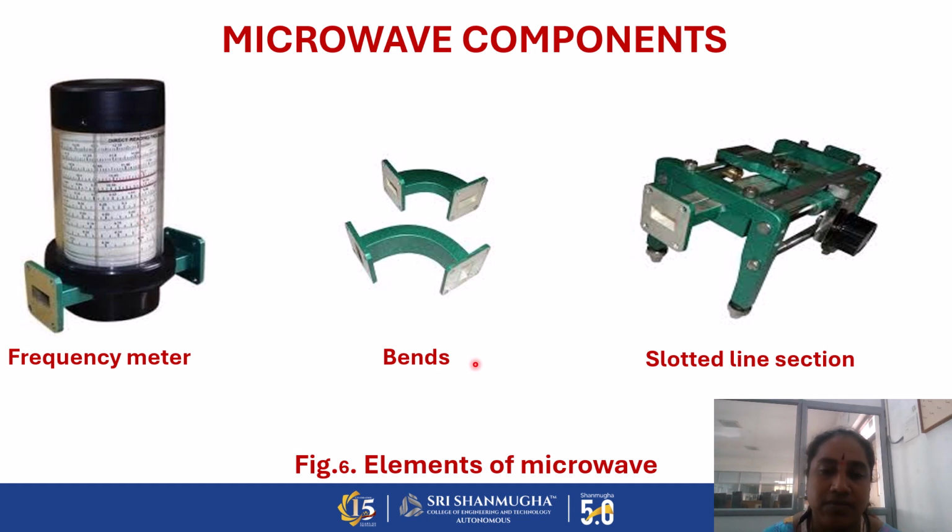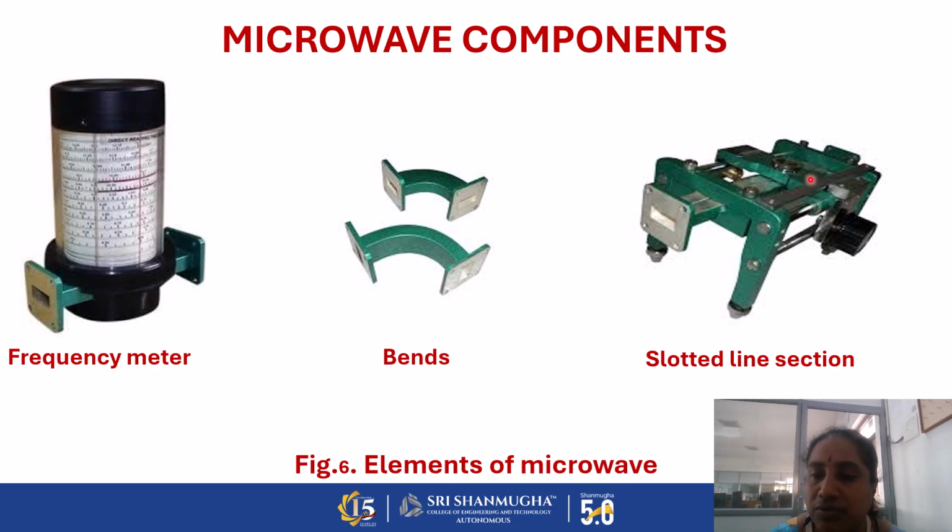And next one, bends. So a bend is mainly used for altering the direction of the electromagnetic waves. We are using the bend type of microwave component in various applications. And slotted line section. By using the slotted line section, we can connect the probe in this dual probe, and we can take the output measurement in the oscilloscope.